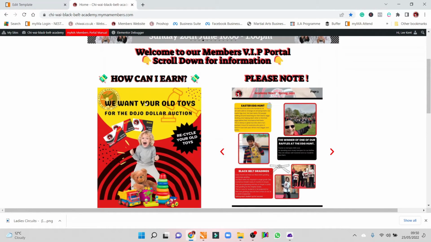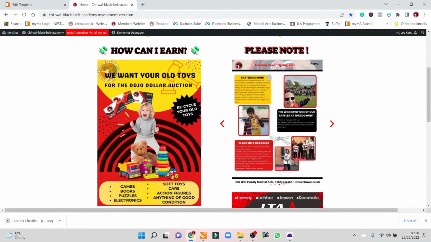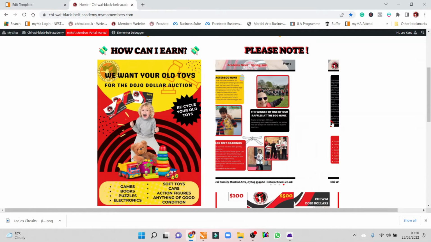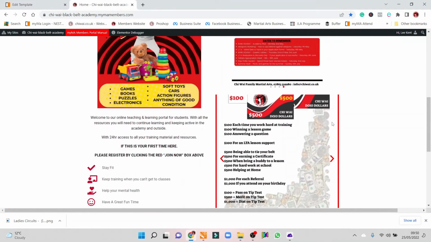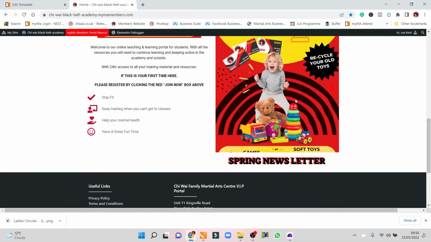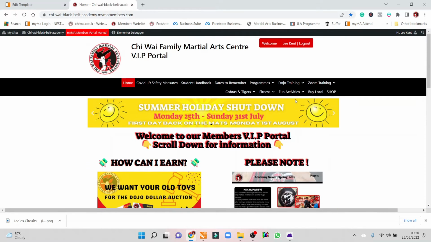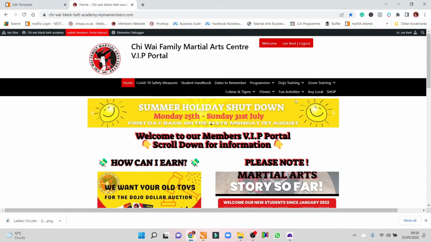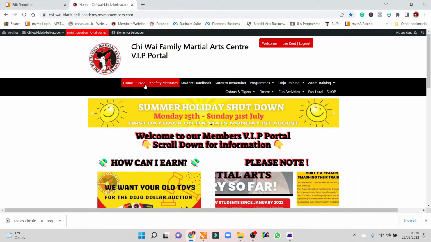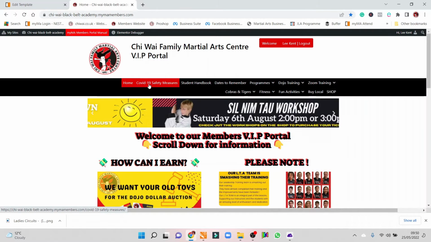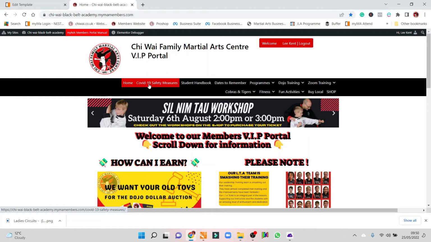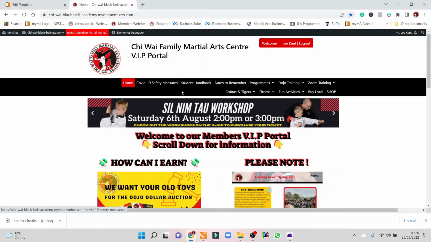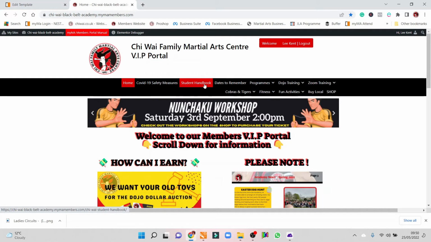Then down here we've got just more information. This here is our quarterly newsletter, and then lots of other bits and pieces. We've got information galore, probably over the top, but I'd rather give you too much information than not enough. Okay, right, let's go along the top. COVID measures, obviously this is just all the different COVID measures that we have, and from time to time we update these.